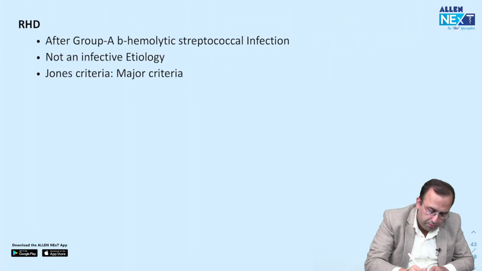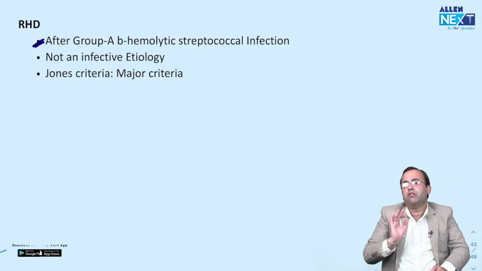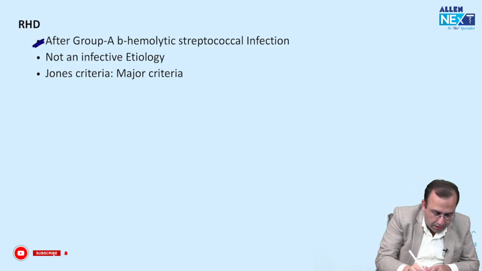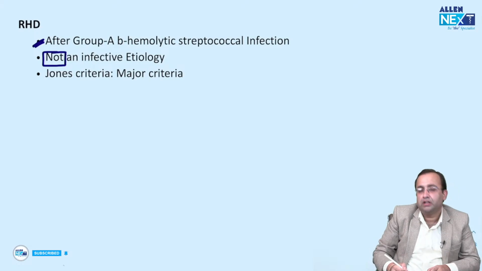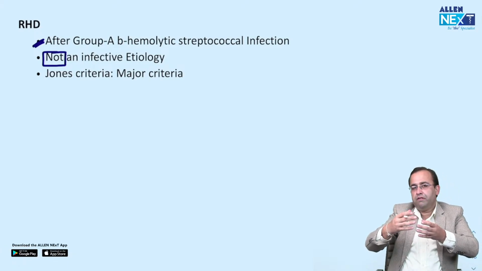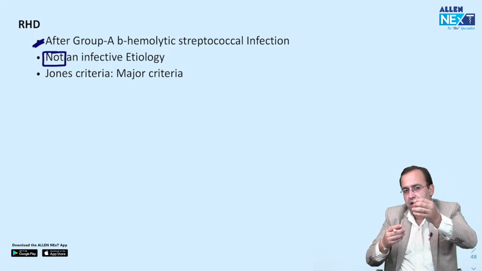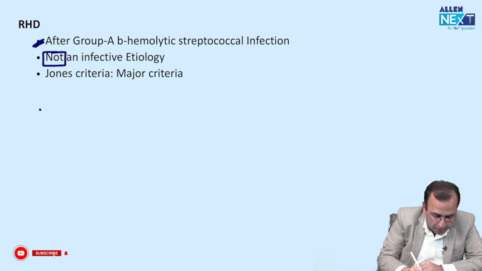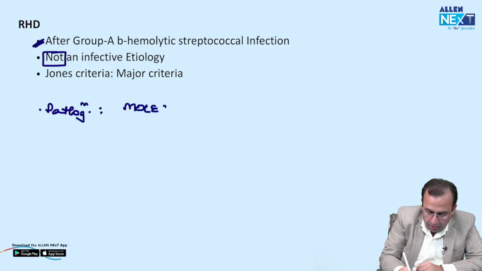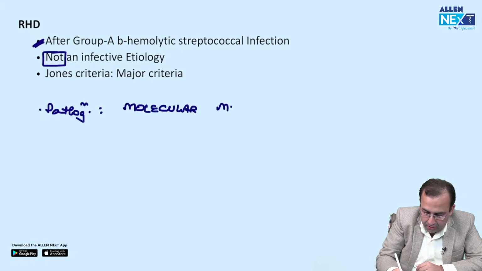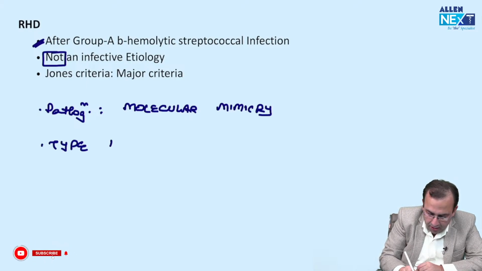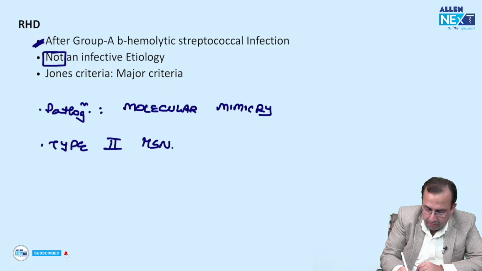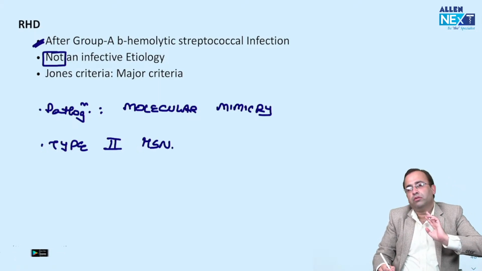It occurs after group A beta hemolytic streptococcal infection. Point to be seen is, it is not an infective etiology. Streptococcal infection occurred. Antibodies against M protein of streptococcal infection cross-react with host antigens. So what is the pathogenesis of RHD? Molecular mimicry. It is which hypersensitivity? Antibody-mediated hypersensitivity, that is type 2.